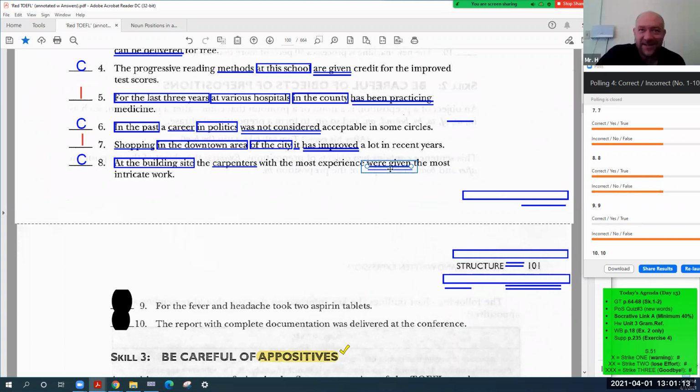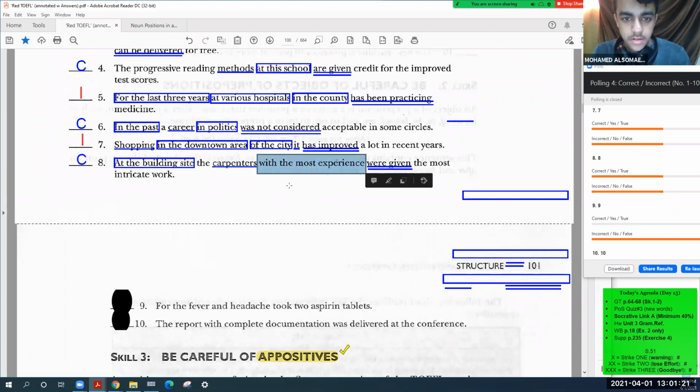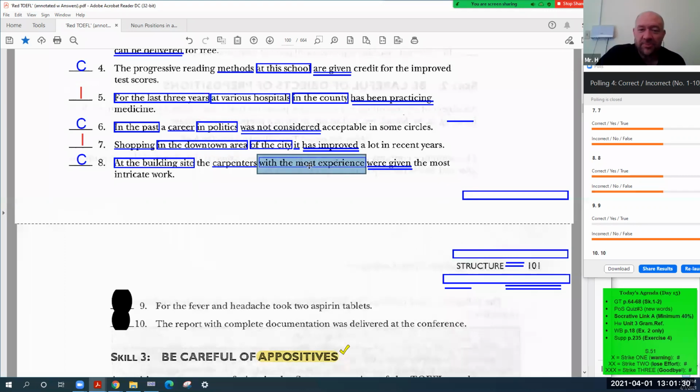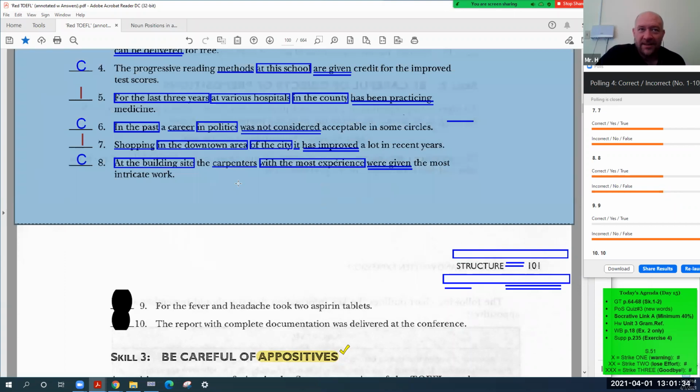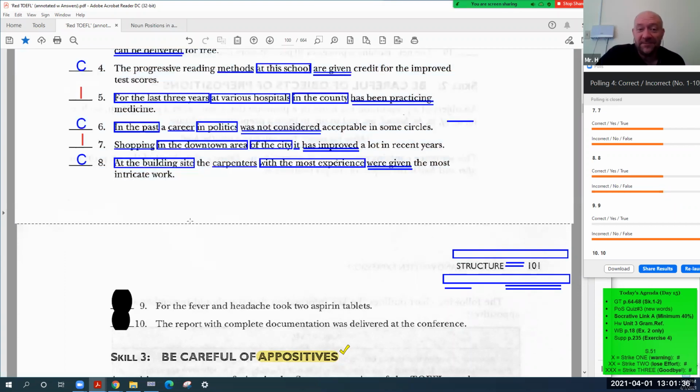Yes, it's passive. Mohammed? Yeah. What do you see here? With the most experience. Prepositional phrase. With is a preposition. Yeah? This sentence is correct, gentlemen.